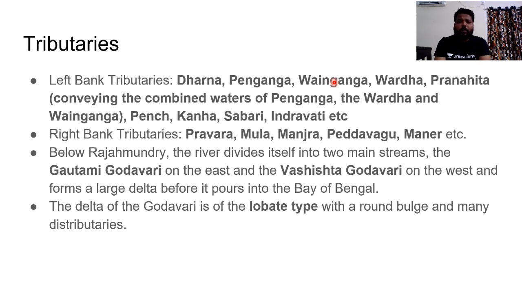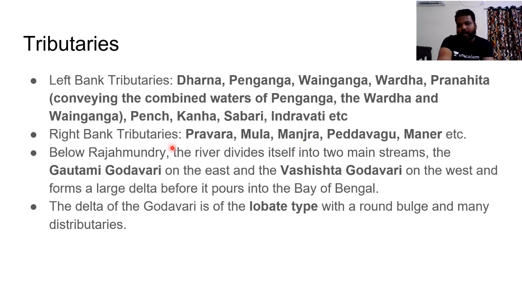You have a huge number of left bank tributaries for this Godavari river system. Do remember this, 100% these tributaries would help you. And right bank tributaries you have very few, very short streams: Pravara, Mula, Manjra, Peddavagu and Maner. Manjra is the most important, and it provides water to the twin cities, and the rest are very short streams which don't have much local significance. It is only Manjra which has huge significance. It provides water for Hyderabad and Secunderabad. This river system provides drinking water.